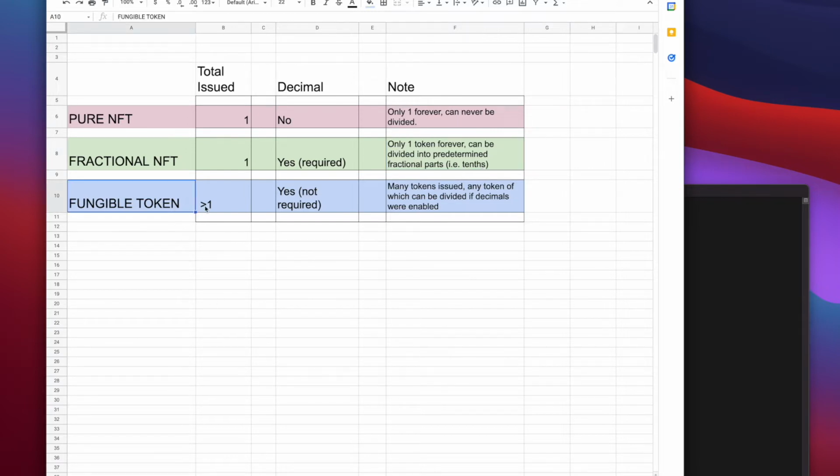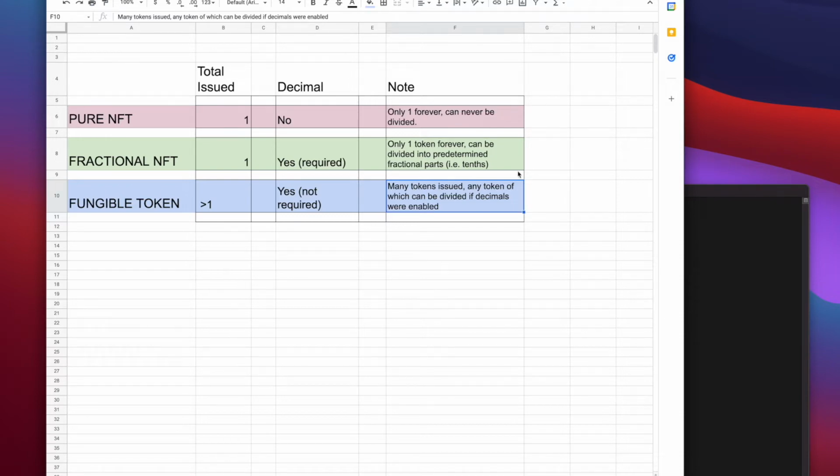A fungible token has greater than 1 issue. It can have a decimal, but it's not required. And the idea behind it is that many tokens are issued, okay? And any token of which can be divided if the decimals were enabled. So when you see a fungible token, I can issue 1 million of them, and I can also require decimals to the 10th place. So that means I can take any one token and break it into tenths. But that token is not unique because there's 999,999 more of them, okay? And that is the difference.